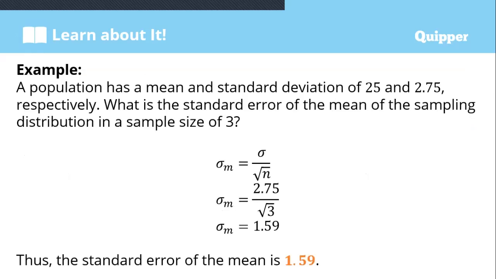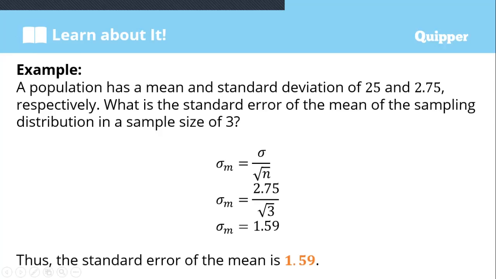Okay, example. A population has a mean and standard deviation of 25 and 2.75 respectively. What is the standard error of the mean of the sampling distribution in a sample size of 3? So use the formula: standard error of the mean equals standard deviation over square root of n.